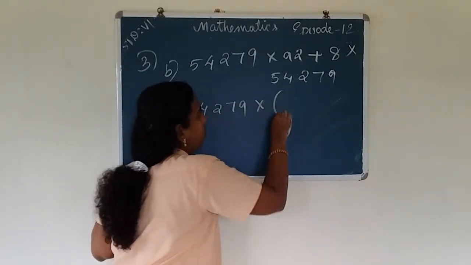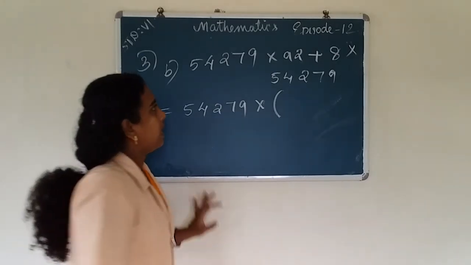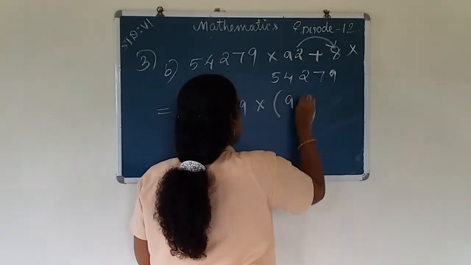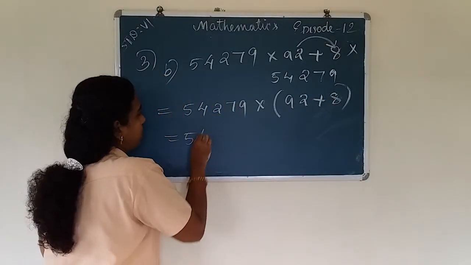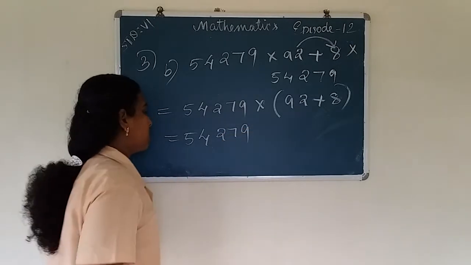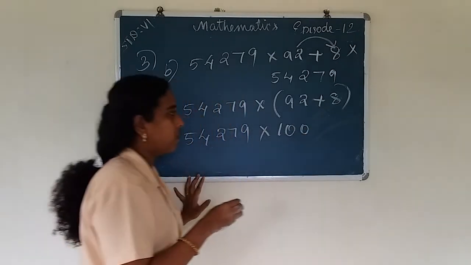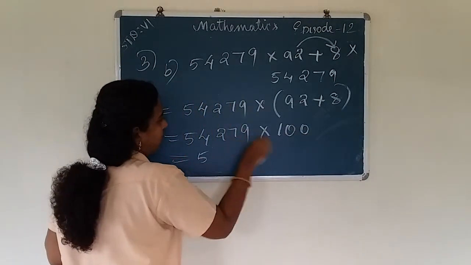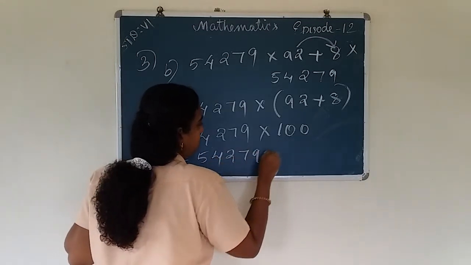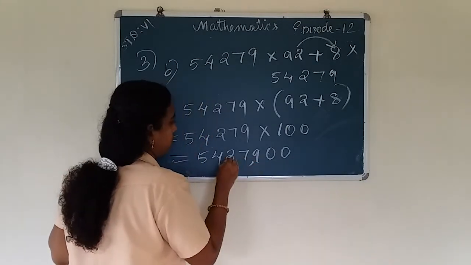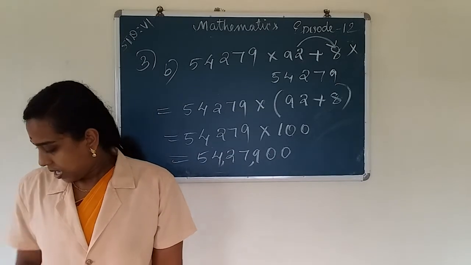Then into, we add the remaining digits, that is 92 plus 8. So we take the sum of 92 plus 8 into the bracket. So we get 54,279 into 100. Multiplying a number by 100, we write the number, then put 2 zeros. So we get 54,27,900. And the next question.